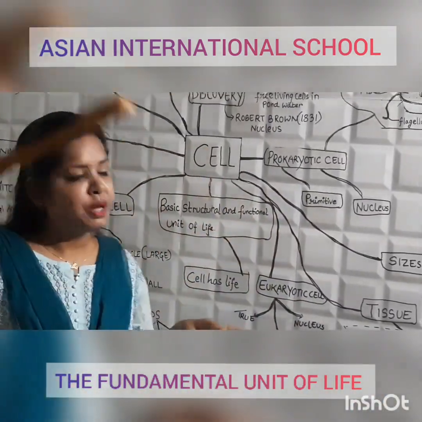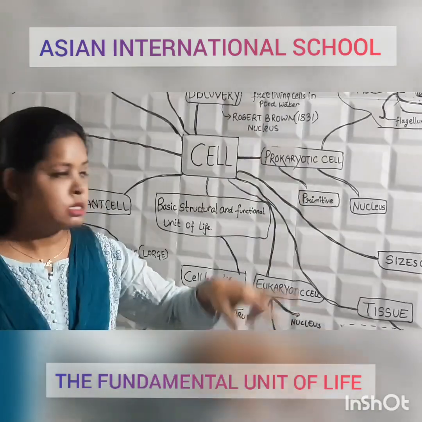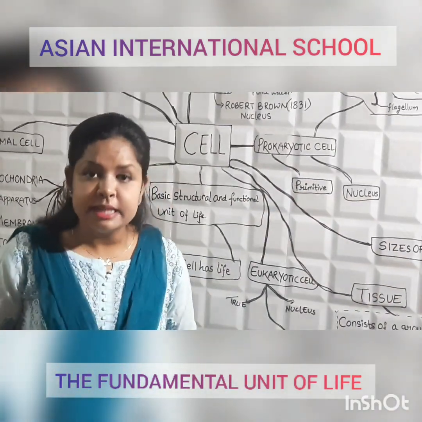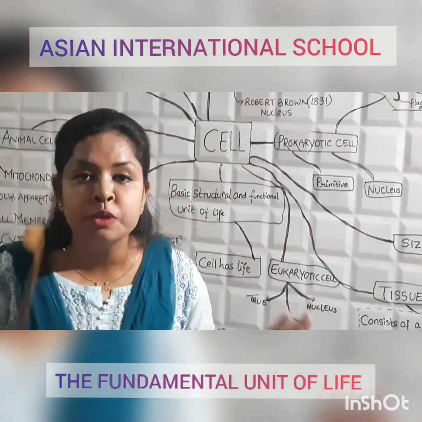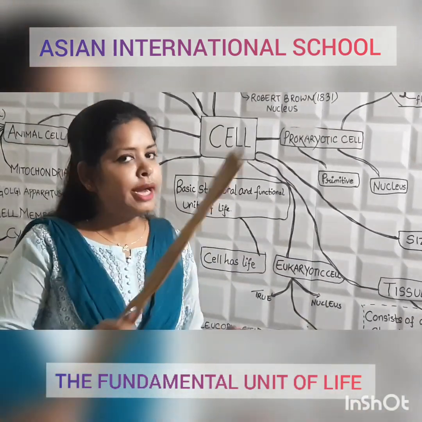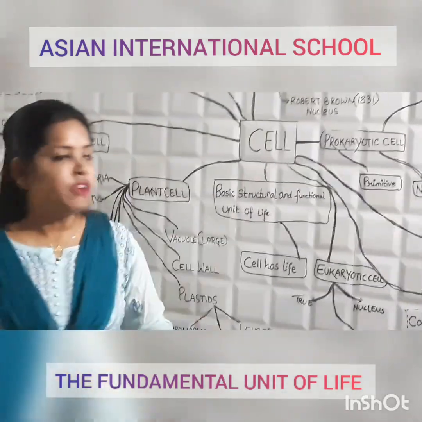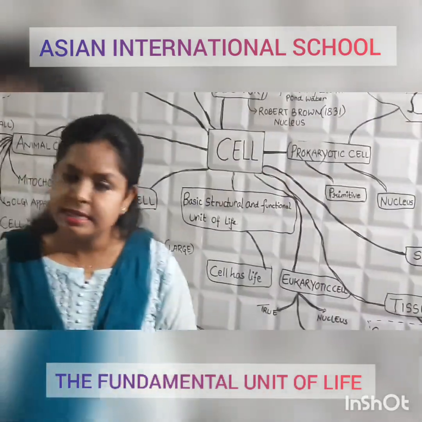So pro means primitive, karyon means nucleus. That means it has a primitive nucleus. We can say that no true nucleus is found. You can write down, no true nucleus is found in prokaryotic cell.